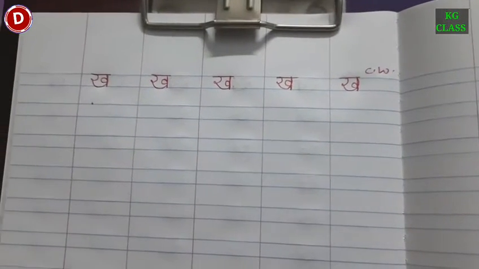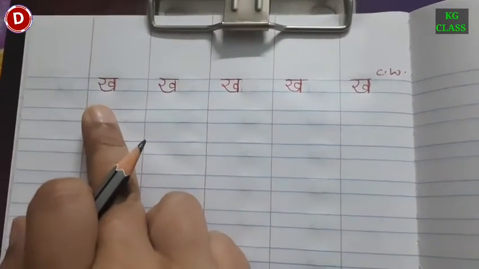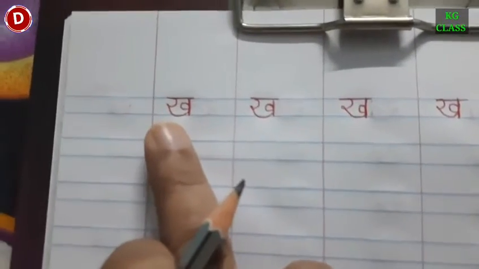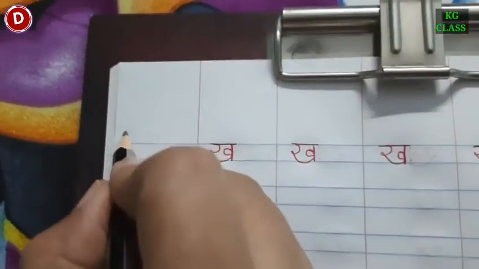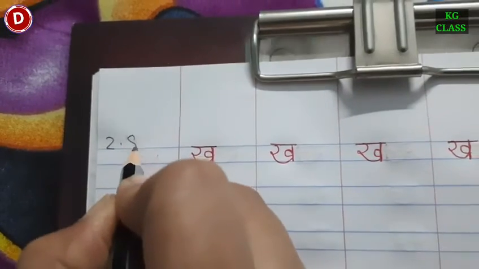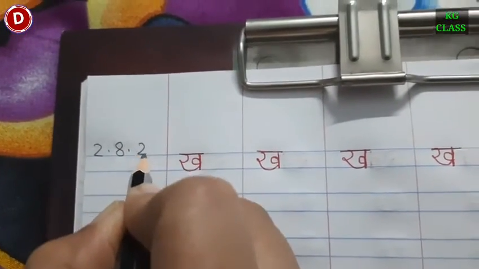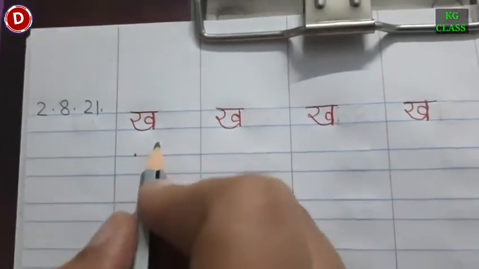Children, in practice work, we will write kh se khargosh in the Hindi notebook. So first we will write today's date. Today is 2nd August, 2021, like this. And now we will write ख.